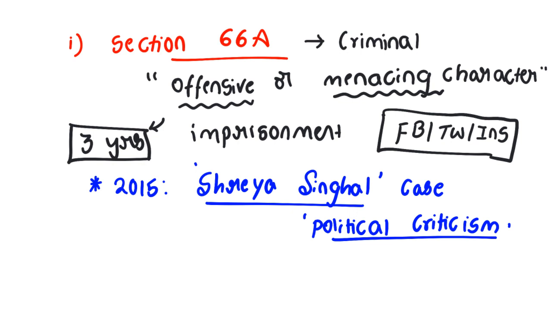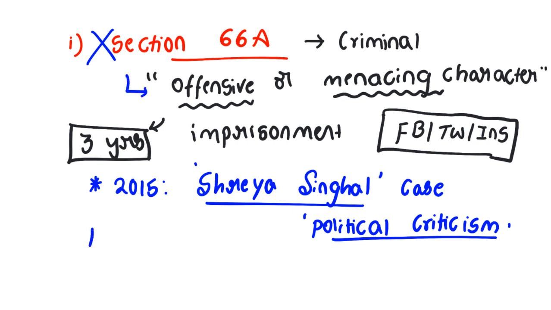She criticized one of the politicians in India, but on that charge she was given 3 years imprisonment. She challenged it in the Supreme Court, and the Supreme Court clearly struck down Section 66A of IT Act. Sir, is that true? Yes, of course true. Sir, why? Clear? The Supreme Court clearly said that Shreya Singhal can criticize the political views or political behavior of politicians, but that should not be considered offensive and menacing character.